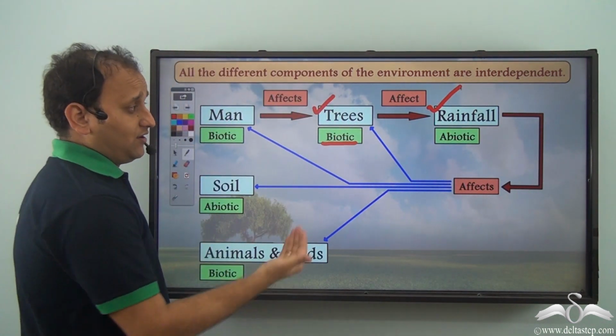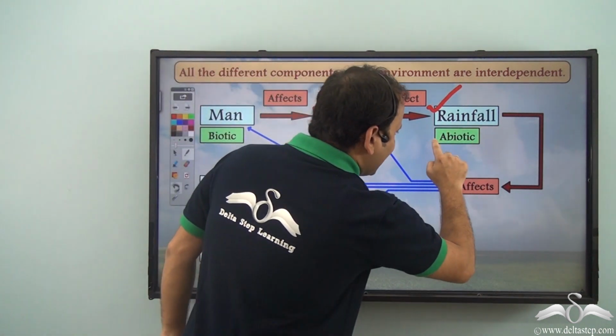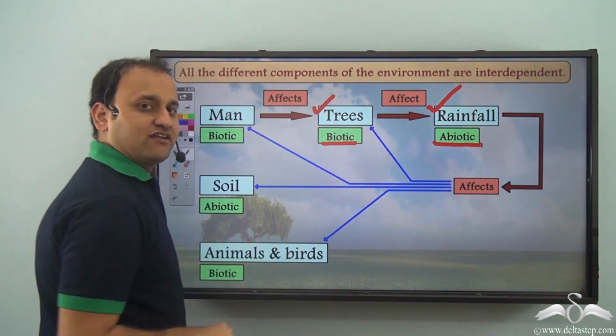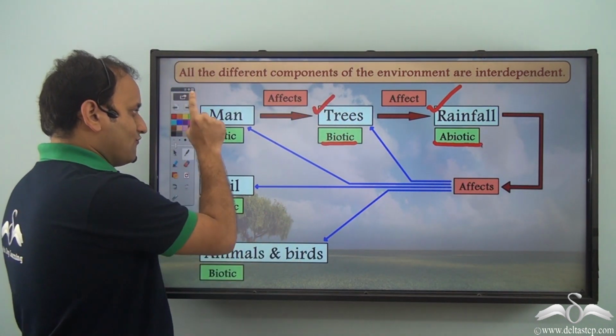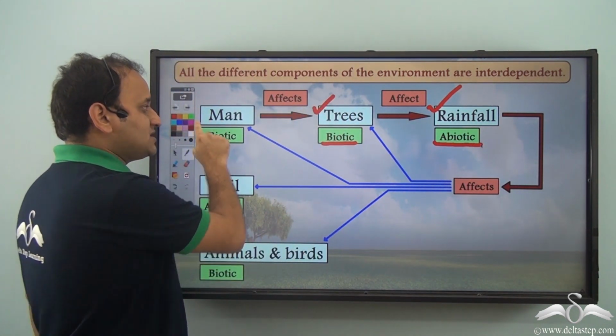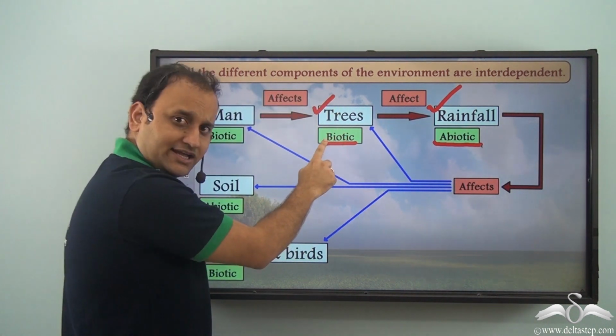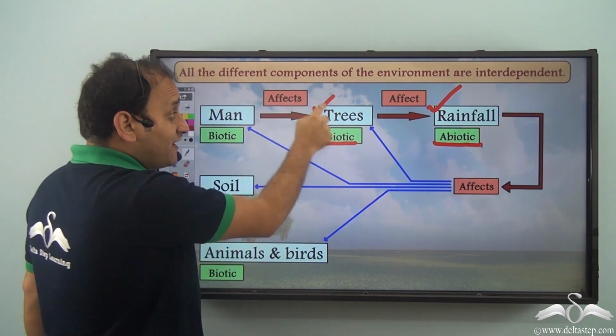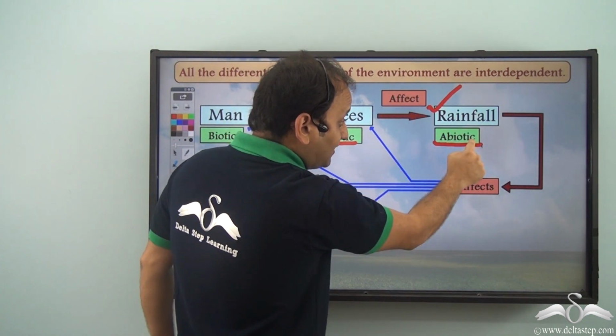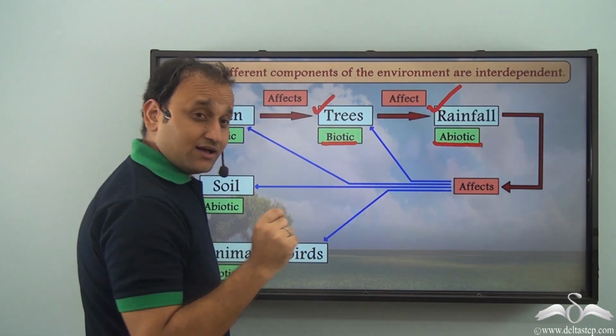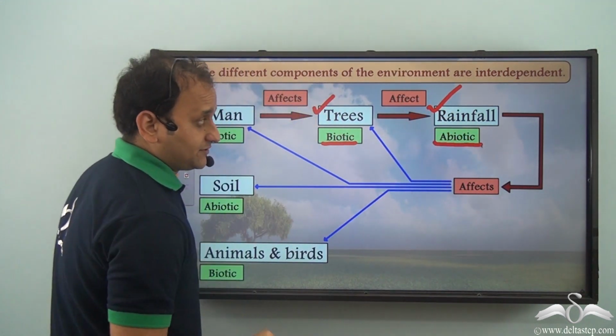Now, what is rainfall? Well, rainfall is an abiotic component of the environment. So, you see, one biotic component of the environment affected another biotic component of the environment, which in turn affected an abiotic component of the environment.